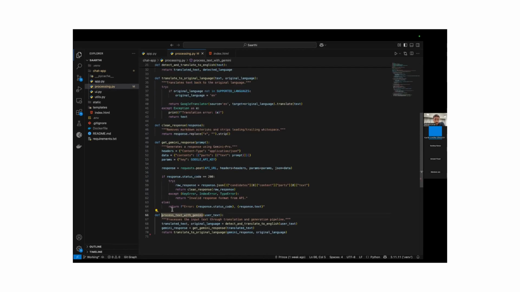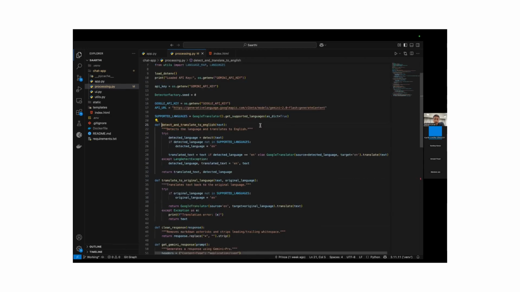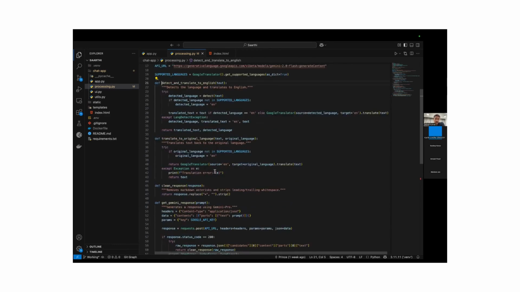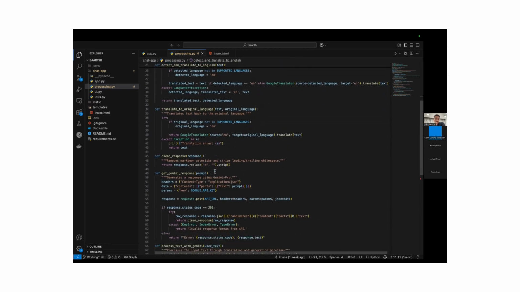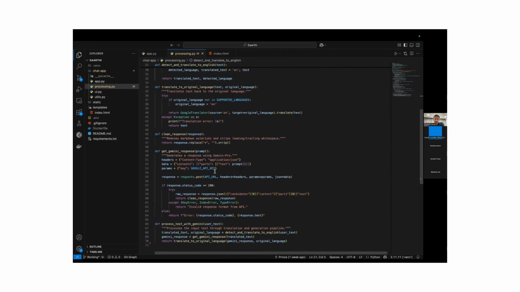When this function is called and the user text is provided, we first translate it into English. What happens in this function is it first detects the language of the user input, and then translates it into English. After translation, the query is passed to the Gemini model, or any kind of LLM which we have used here, and the response is generated in English only.